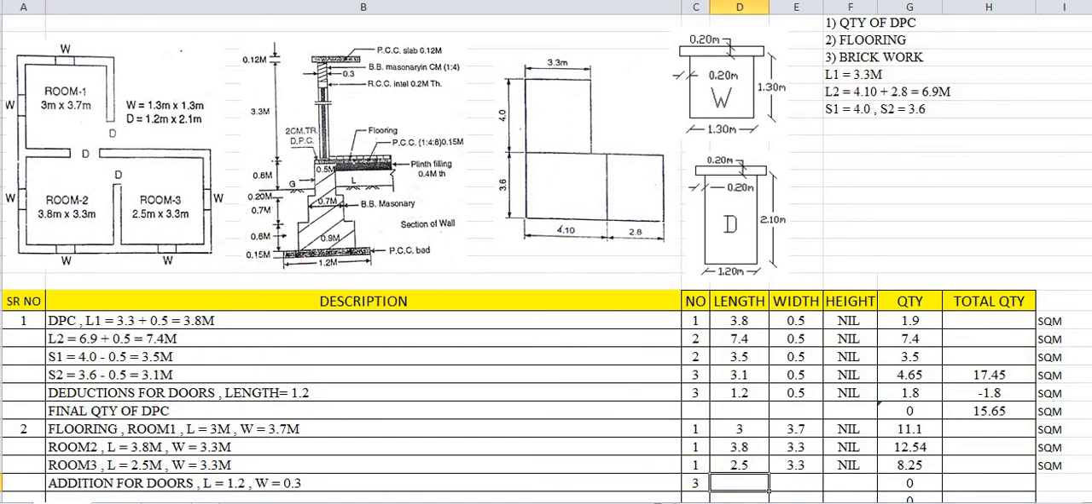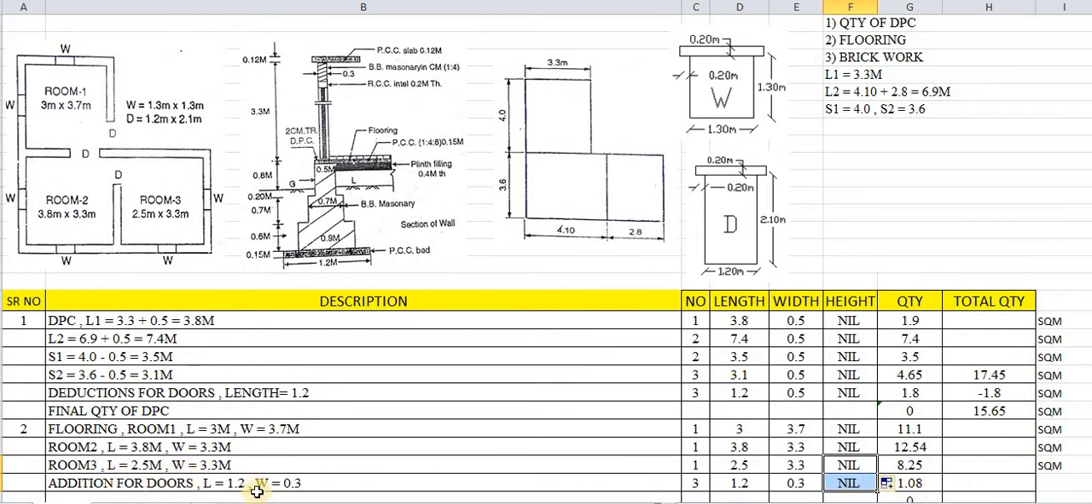What about length of door? Length of door is 1.2. Width in this case of flooring is nothing but 0.3, that is the width of brickworks, because this door will be fixed in the brickworks. These doors will be fixed, therefore the thickness will be taken as 0.3. So we have taken this as 0.3, and this is nothing but 1.08.